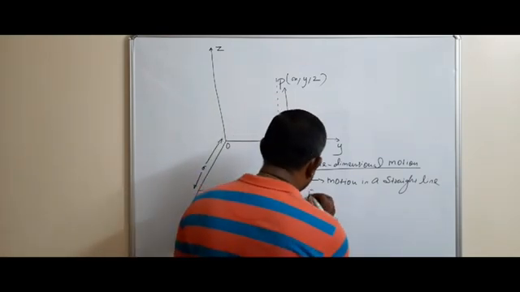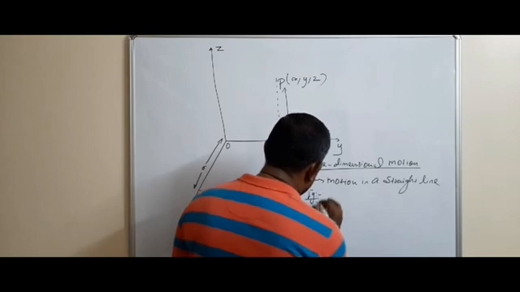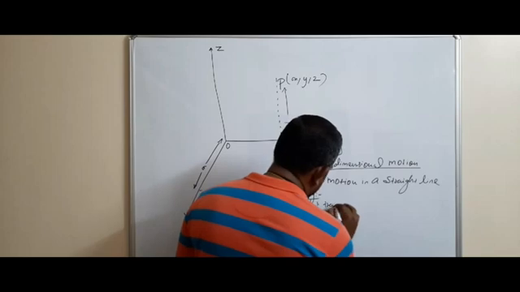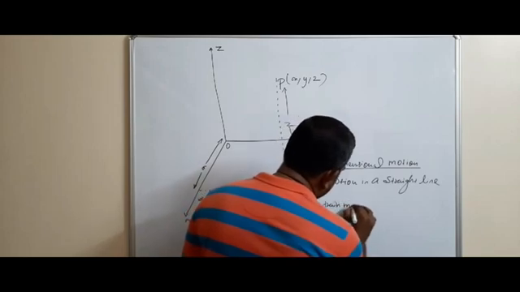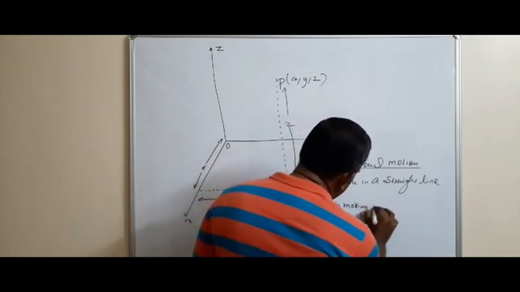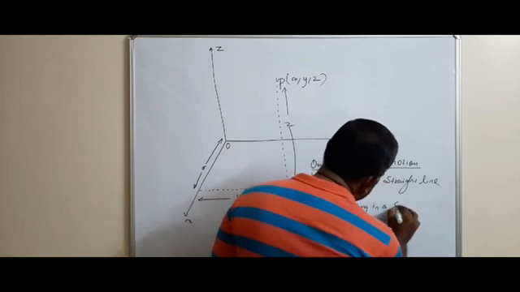An example for one-dimensional motion is a train moving in a straight track.